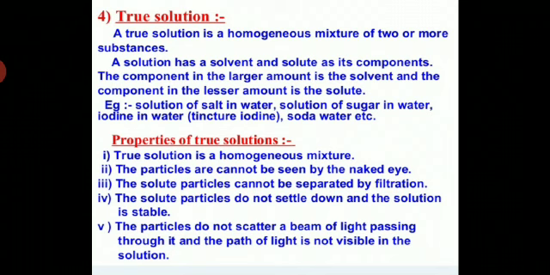The particles of the solute do not settle down, and the solution is stable. The particles do not scatter a beam of light passing through it. The path of the light is not visible in the solution. So student, you can note down the true solution and its properties.